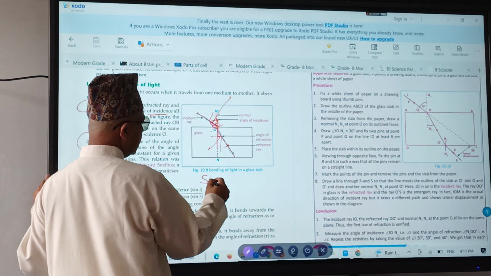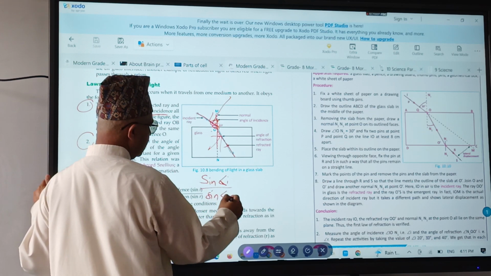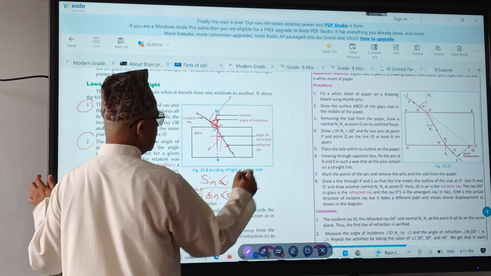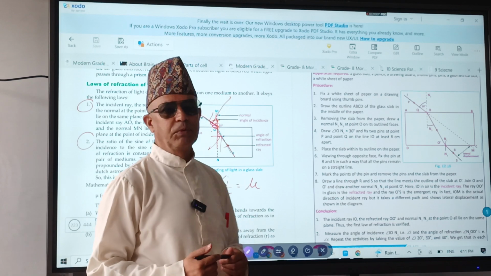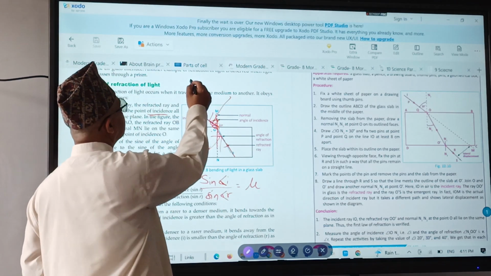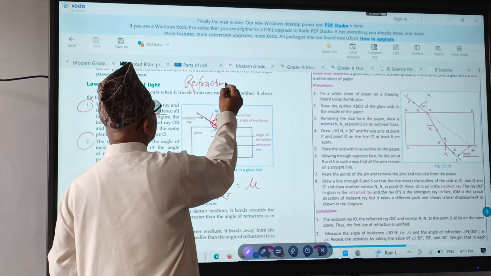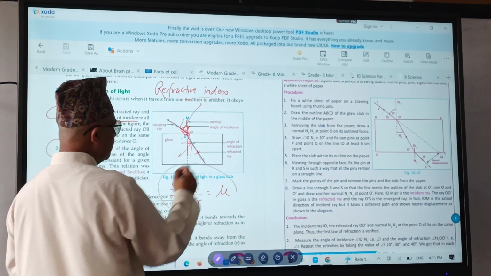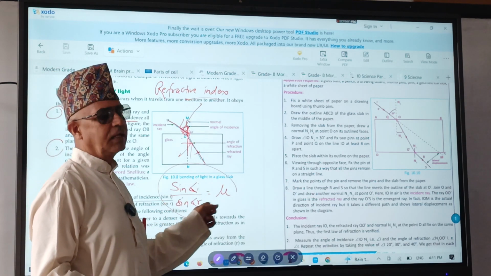So sine angle i upon sine angle r equals a constant. We write it as mu, the Greek letter mu. We write it as the refractive index. So one formula of refractive index is mu equals sine angle i upon sine angle r.